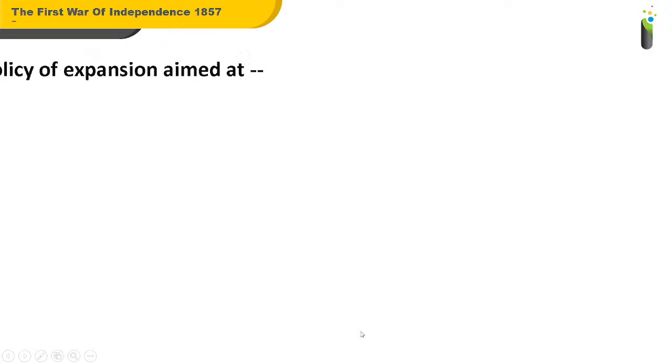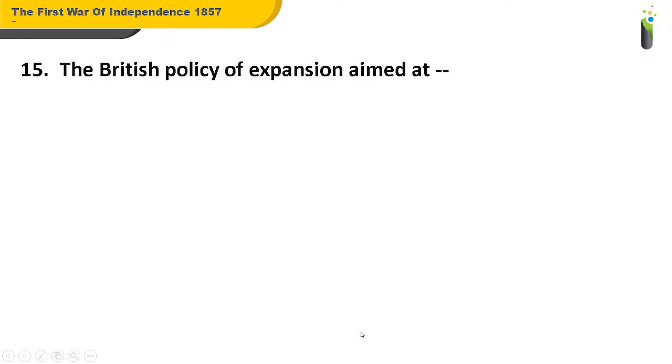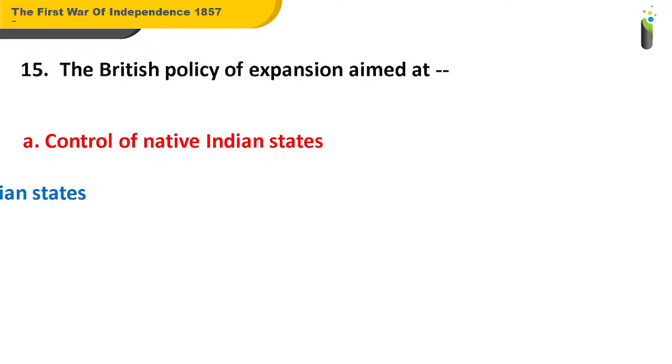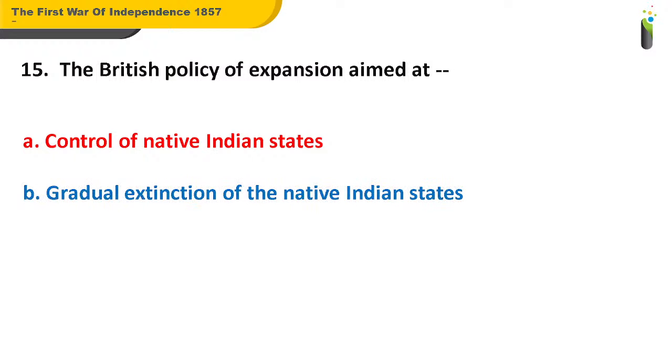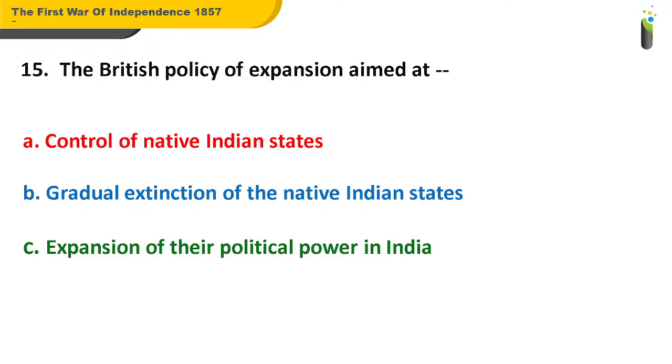Coming to the next question, number 15. The British policy of expansion aimed at dash. A. Control of native Indian states. B. Gradual extinction of the native Indian states. C. Expansion of their political power in India. D. All of the above. What should be the answer for question number 15?